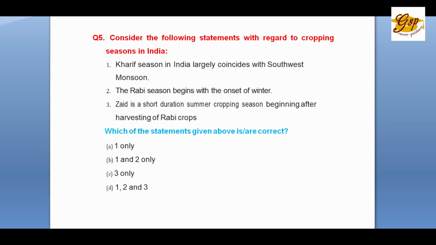Question number 5. Consider the following statements regarding cropping seasons in India. 1. Kharif season in India largely coincides with the southwest monsoon. 2. The Rabi season begins with the onset of winter. 3. Zaid is a short duration summer cropping season beginning after harvesting of Rabi crops. Which of the statements given above is or are correct? A. 1 only. B. 1 and 2 only. C. 3 only. D. 1, 2 and 3. The correct answer is